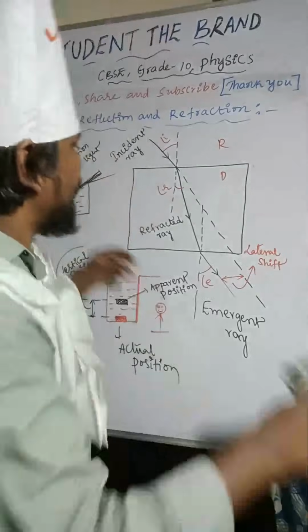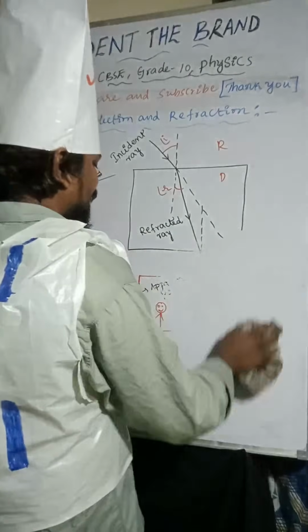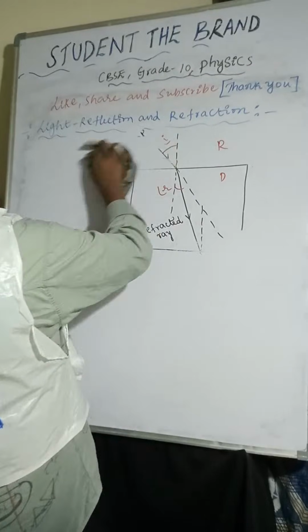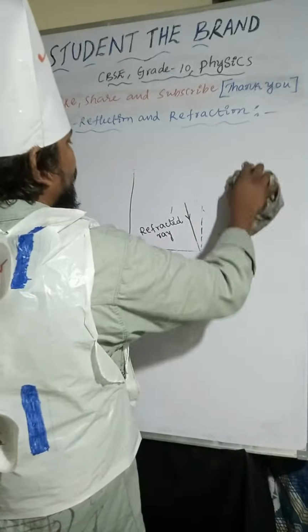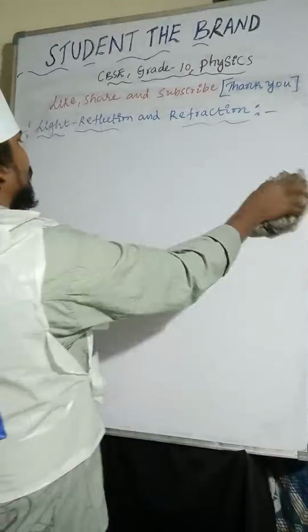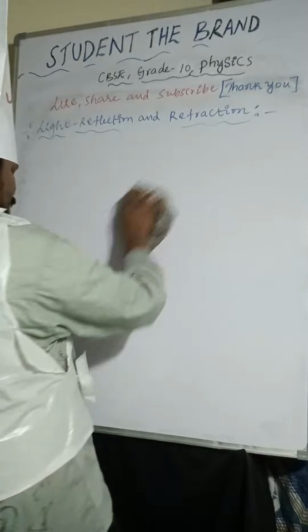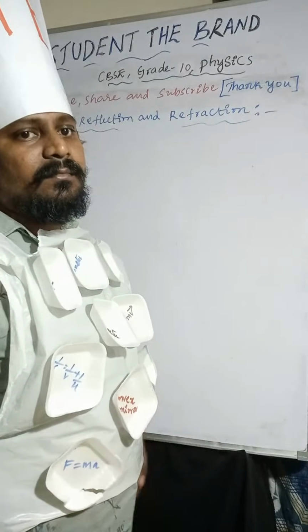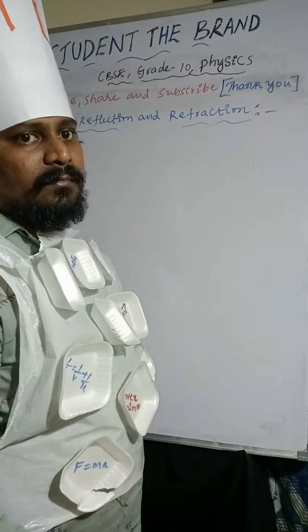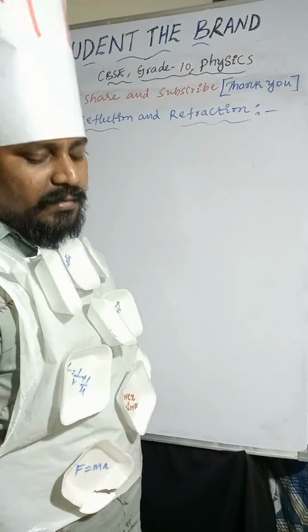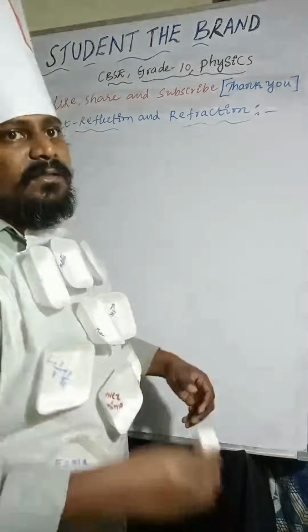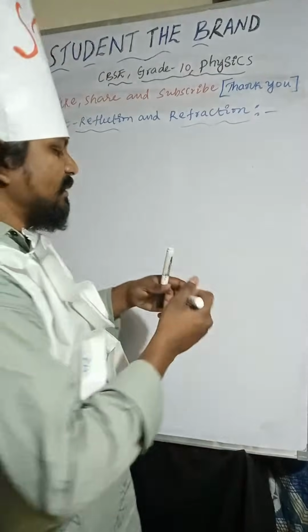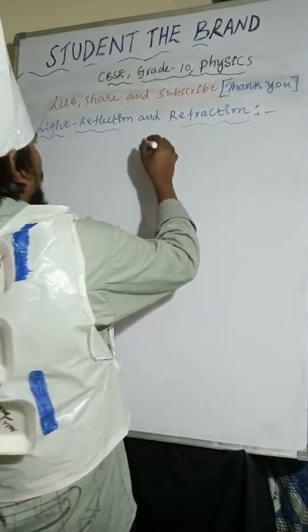Now we will discuss lenses. There are two types of spherical lenses: convex lens and concave lens.